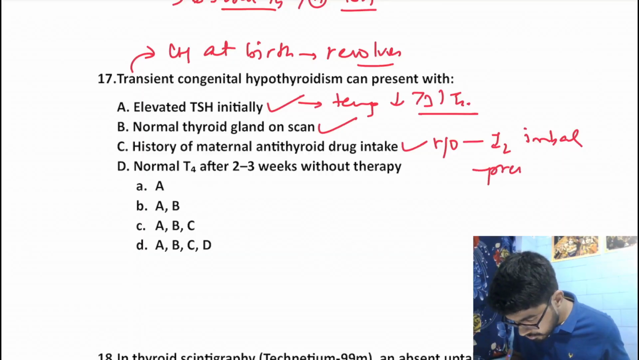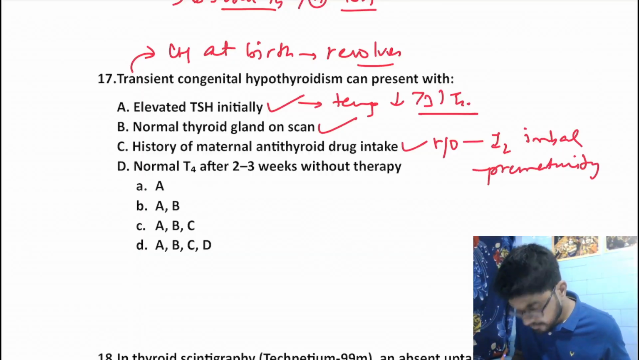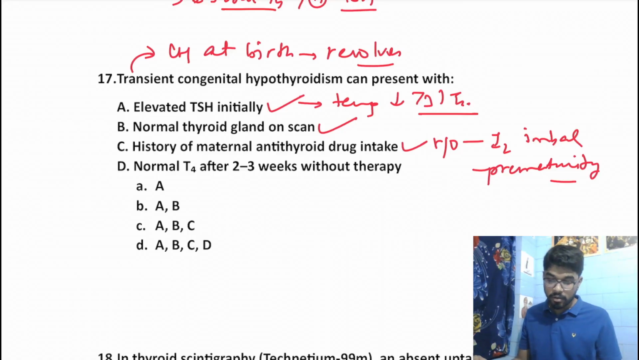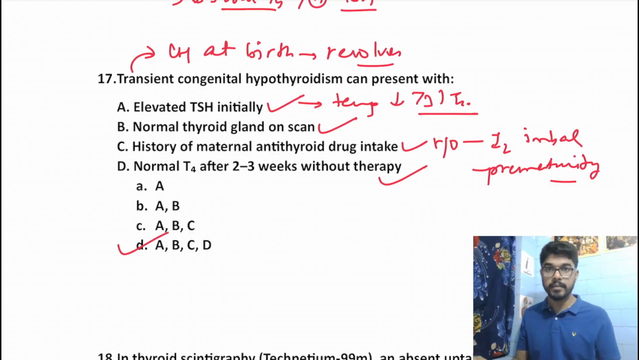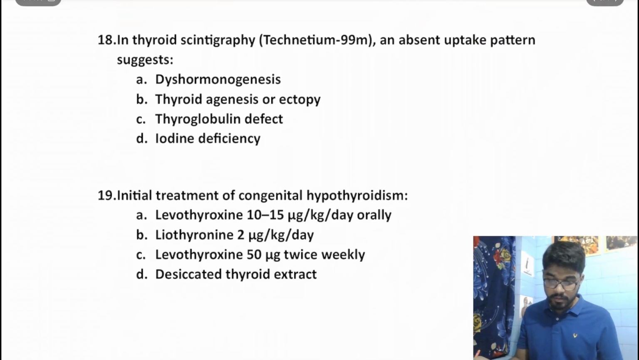We have prematurity as a risk factor. A normal T4 after 2 to 3 weeks without therapy, yes, right. Once the antithyroid drug is eliminated from the baby, or the baby acquires maturity, then the T4 is going to normalize. So all of them are correct over here. Answer should be D, A, B, C, and D. Okay. Moving on to the next question.